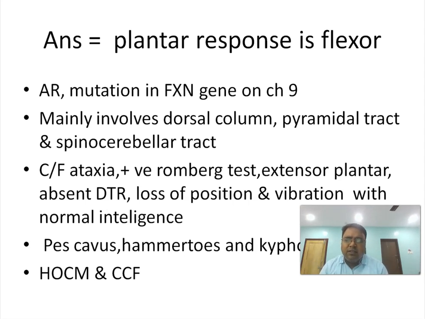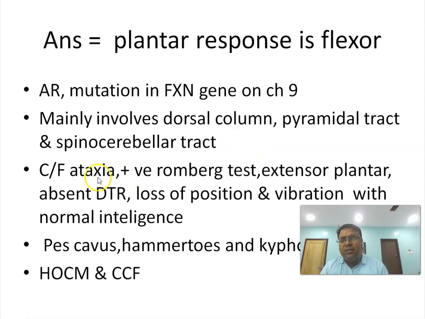Some more lines, few words. Friedreich's ataxia is an autosomal recessive type of inheritance. Mutation in the FXN gene on chromosome 9. It mainly involves the dorsal column, pyramidal tract, and spinocerebellar tract. This you have to remember: posterior column, pyramidal tract, and spinocerebellar tract. Accordingly, you will get all the clinical features.